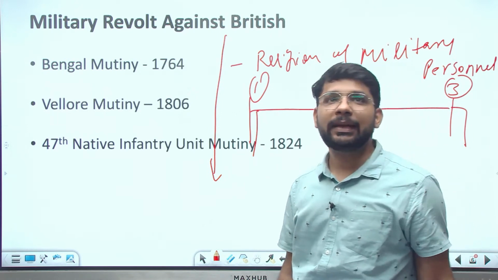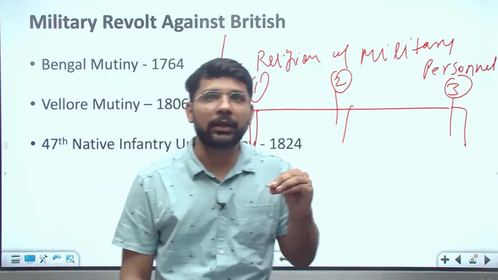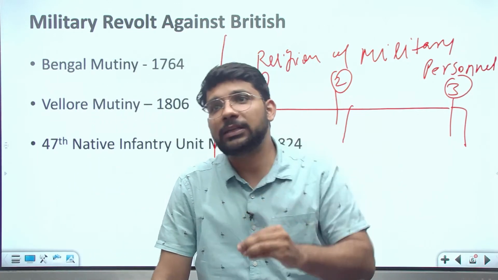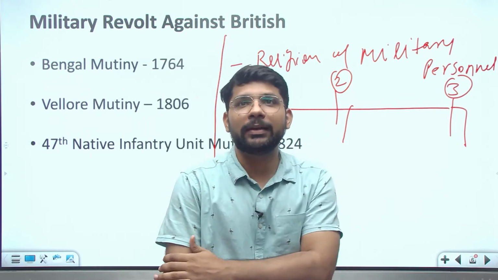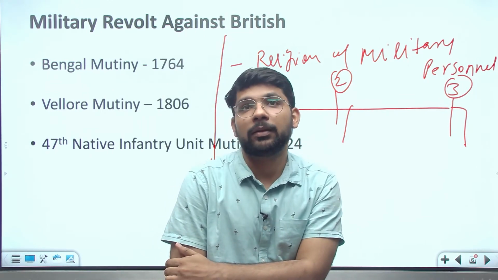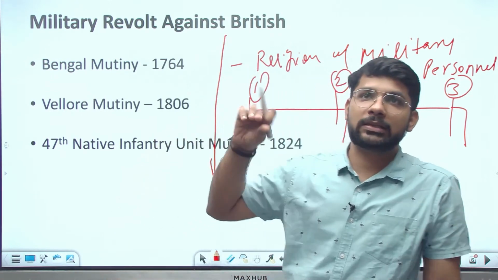Okay, so these three revolts, the Bengal Mutiny, the Vellore Mutiny, and the Native Infantry Unit Mutiny, are specifically related to the religion of the military persons, which led to the final revolt of 1857. That was also related to religion and food habits.